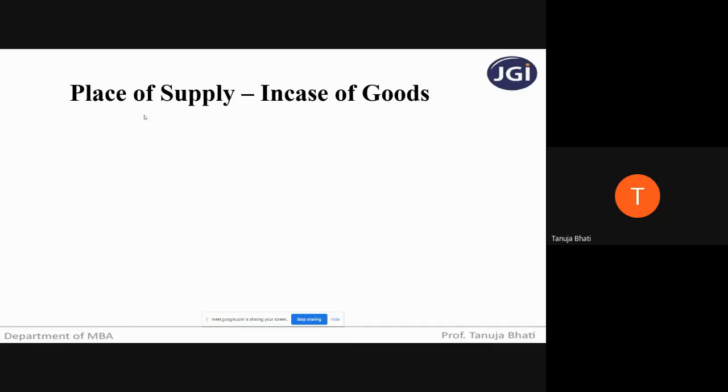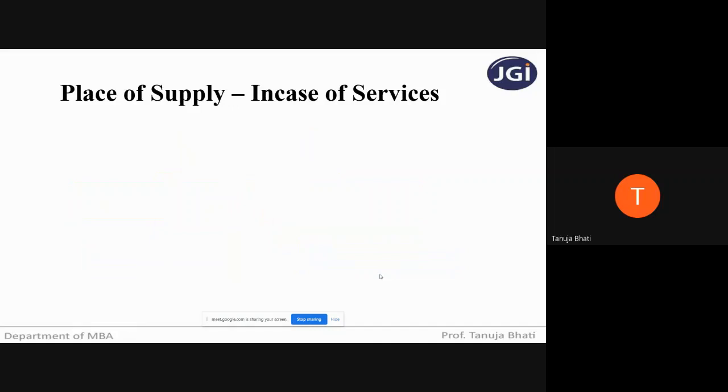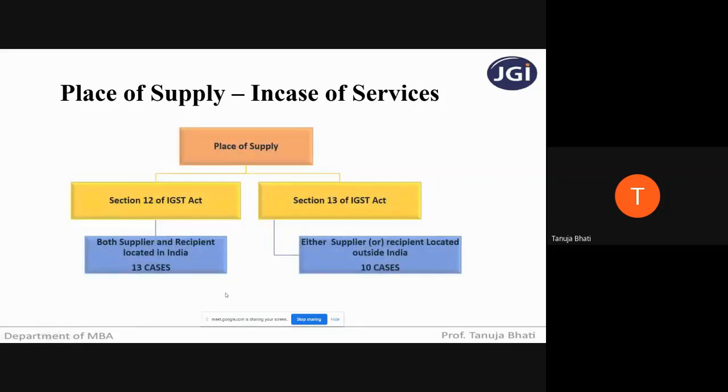Next, we had seen place of supply in case of goods already in our previous lectures, where we saw section 10 of IGST Act and section 11 of IGST Act. In section 10, we saw 5 cases where both supplier and recipient are located in India. And section 11, in case of imports and exports, we've seen 2 cases where either the supplier or recipient is located outside India. Then we also saw place of supply in case of services, where we have already covered section 12, and section 13 is pending, which we will be covering in today's lecture.